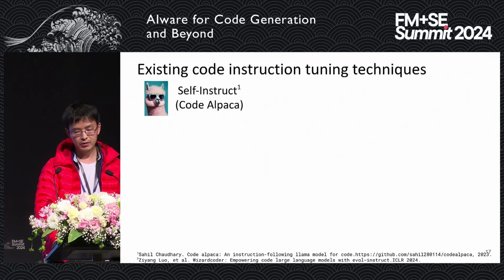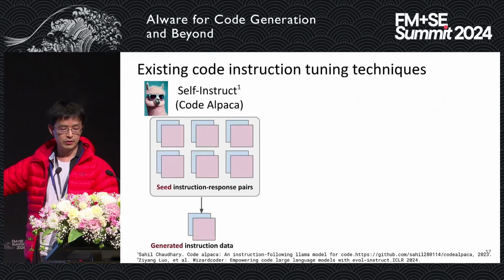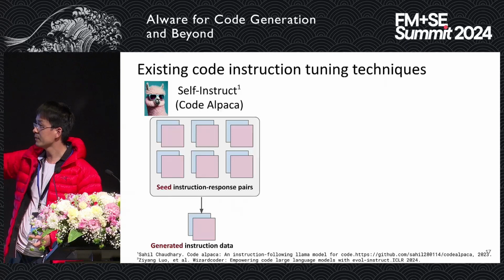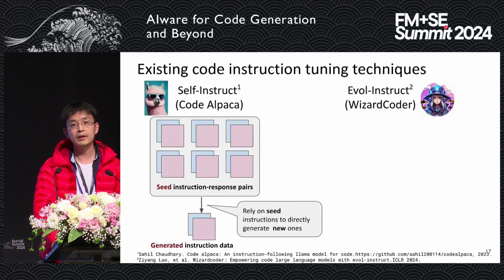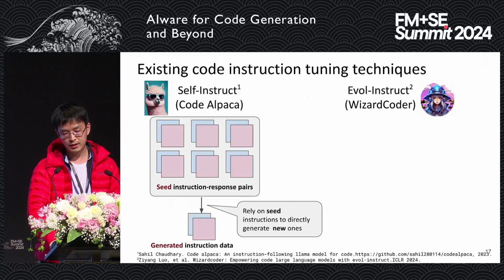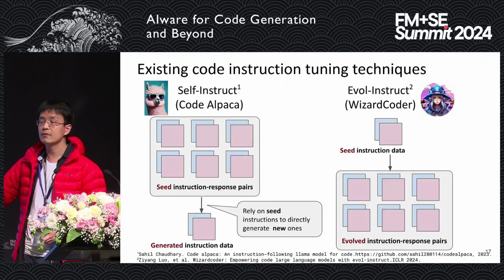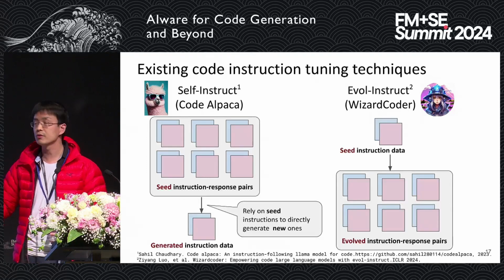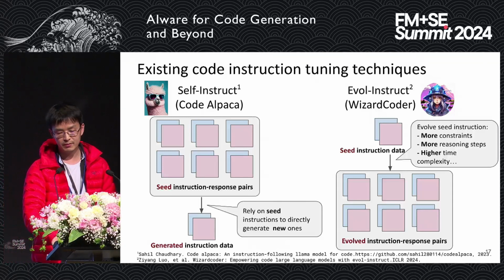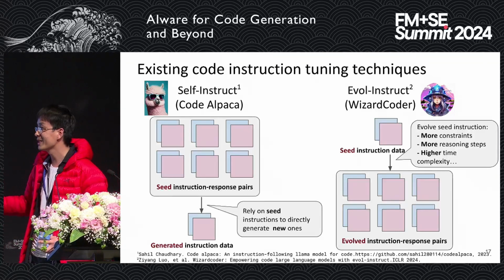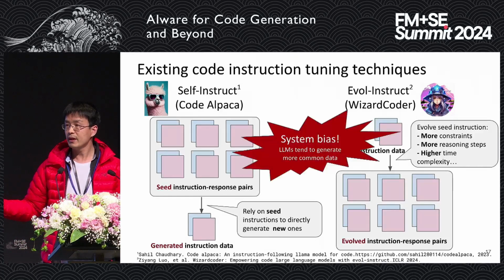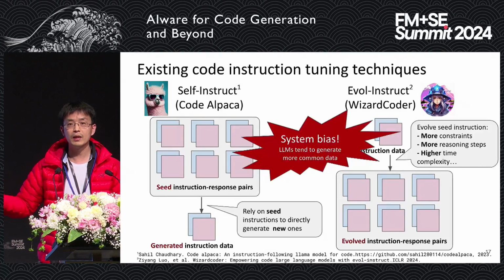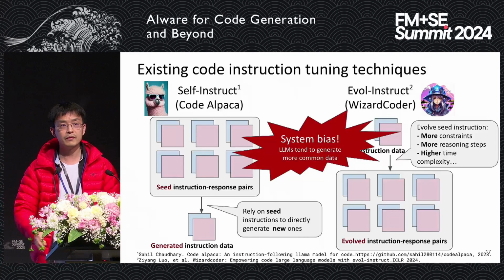There's an existing technique called Self-Instruct, which tries to generate instruction data based on similar ones. There's another one called Evol-Instruct, which is widely used for instruction tuning of code. It basically tries to evolve the existing instruction data into more data by adding more constraints, adding more reasoning steps, and so on. But they all have systematic bias, because the models will only dump the most frequent information.